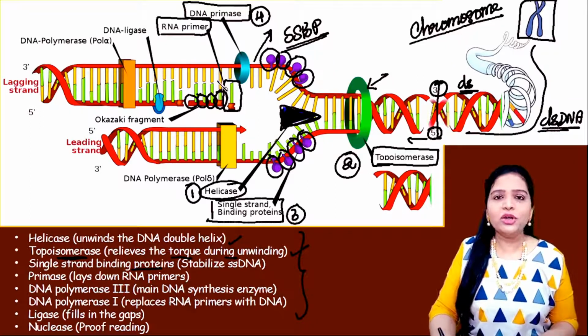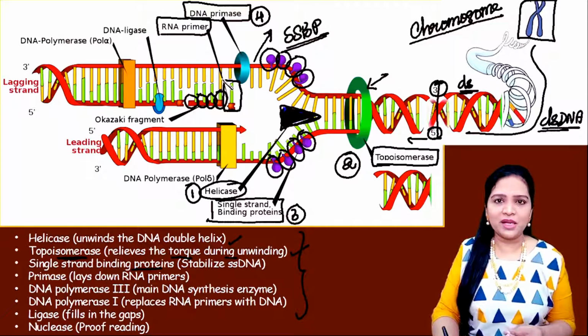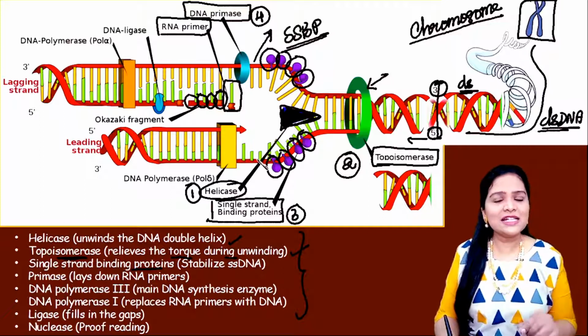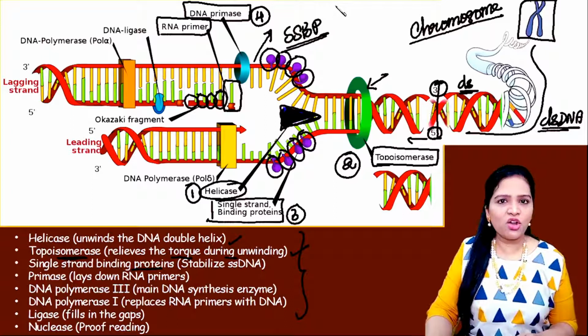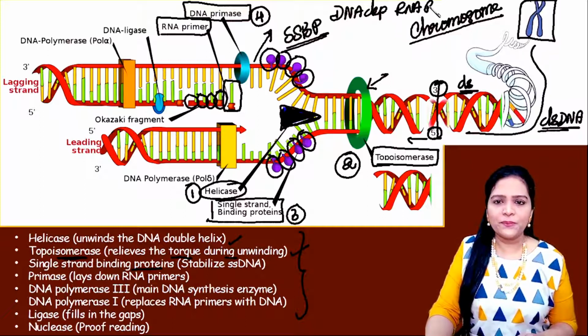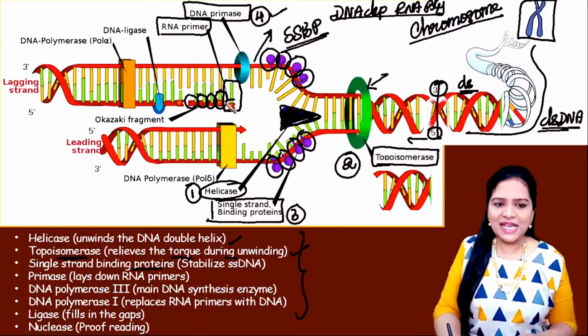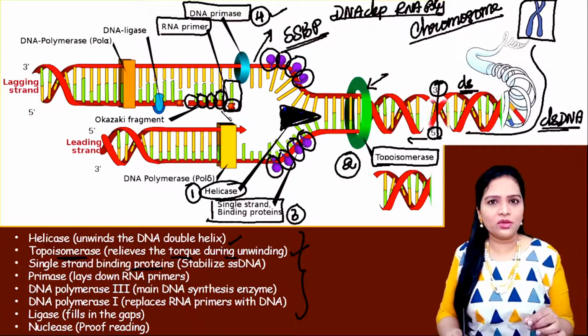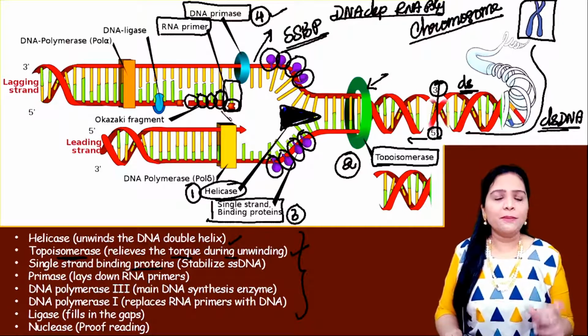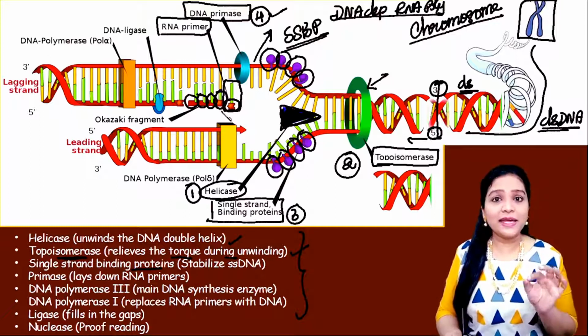Now, in order to produce this RNA primer, an enzyme is needed that is called DNA primase. DNA primase is a type of RNA polymerase enzyme only. So in full form, we call this enzyme DNA dependent RNA polymerase. In short, we call this enzyme DNA primase. This enzyme produces a short segment of RNA nucleotides, approximately 10 to 12 base pairs in length. That is called the RNA primer.